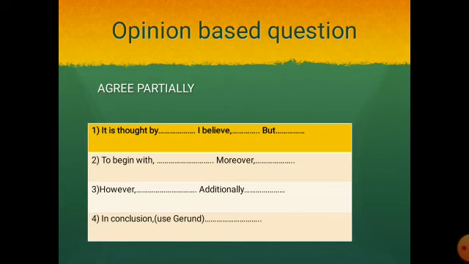Next is same opinion based question type, but then here we'll be talking about agree partially. Here we again have four paragraphs. First is introduction, fourth is conclusion, and then in between two body paragraphs. But here introduction would be different. It is thought by, then you're paraphrasing the question. Then you can say I believe, explain your point, but, and then explain your other point.